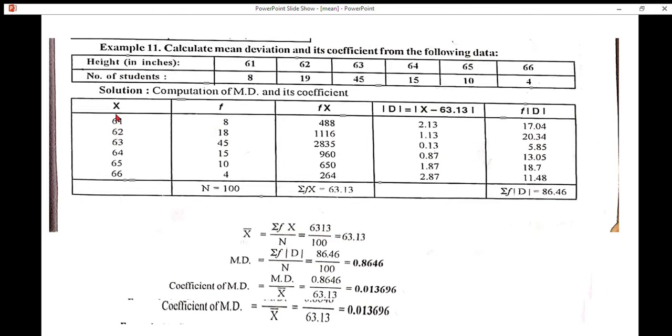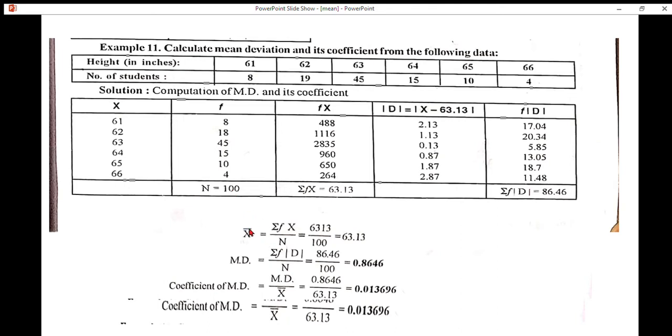That is 61 into 8, we get 488. 62 into 18, we get 1116. Summation of all the values, we get summation fx, that is 6313. How do we get the n value? By adding all the individual frequency values, we get n, that is 100.